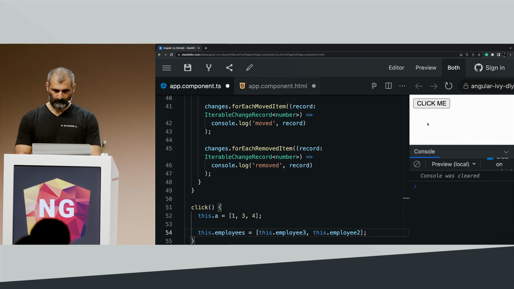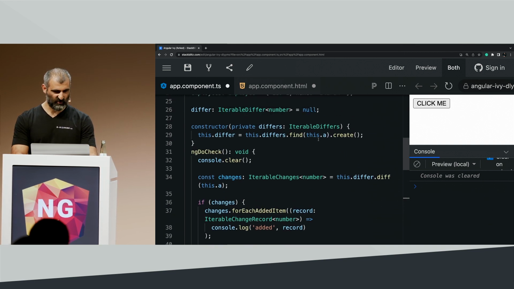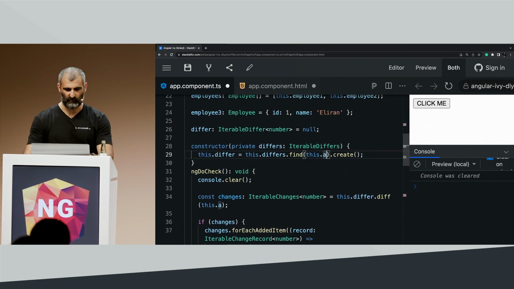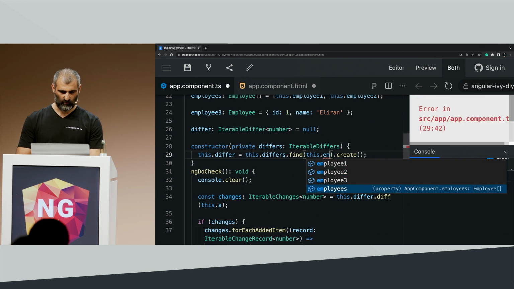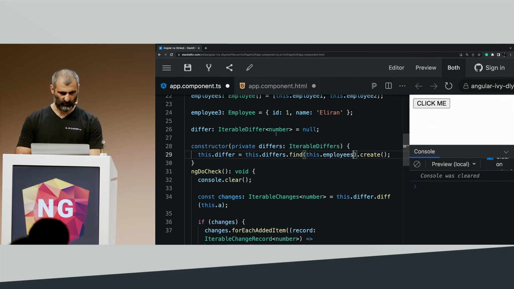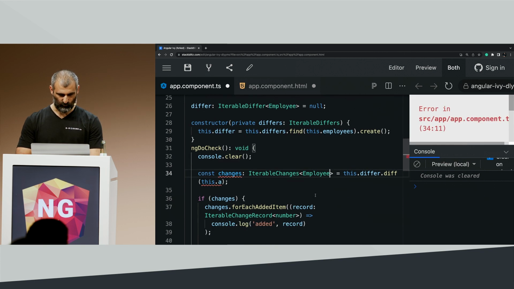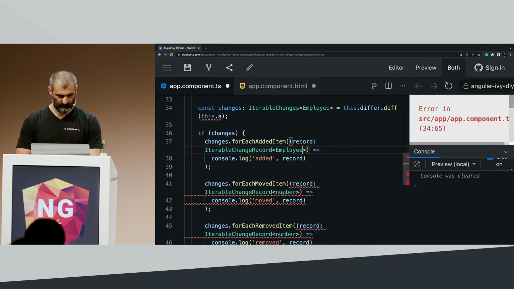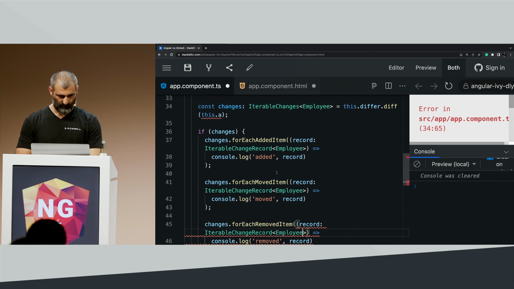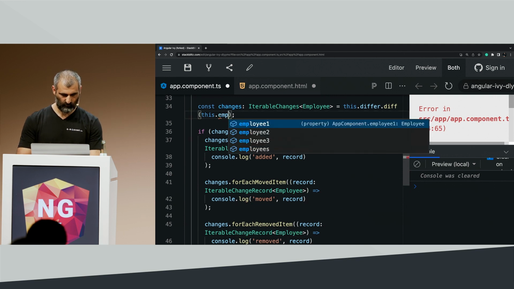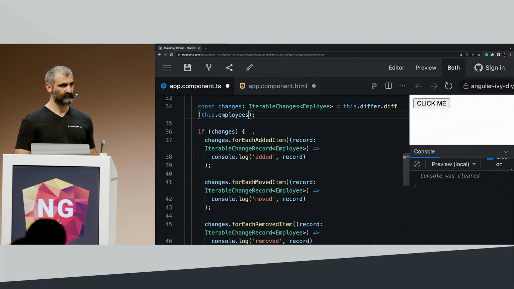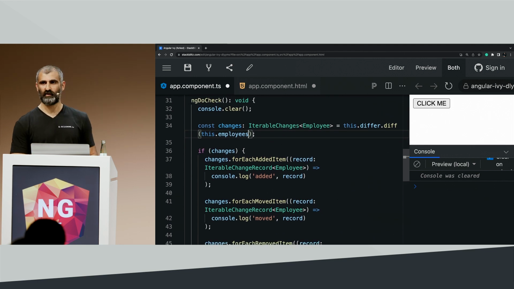Now, let's change my iterable differ to watch our employees. So the first thing, since we're changing the employees, we need to tell it that this type is going to be the Employee type. Of course, we need to update all the other types, and also when we're comparing to the employees array. Okay? Clear? Awesome.